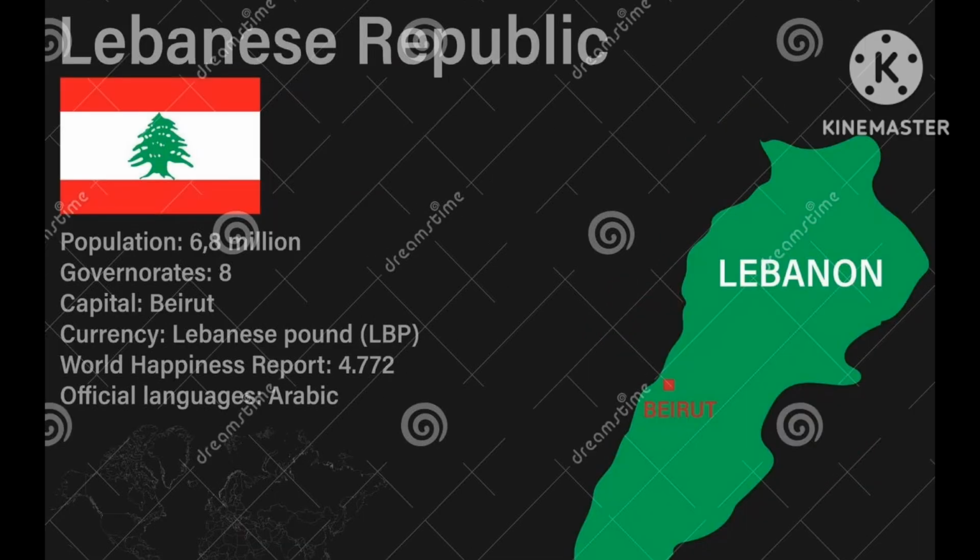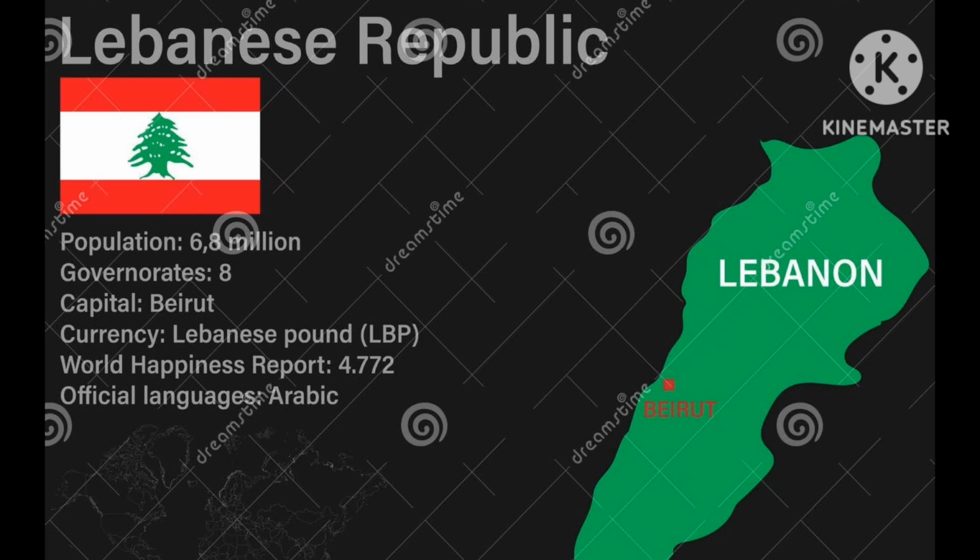The next country is Lebanon. The capital of Lebanon is Beirut. Its currency is the Lebanese pound, and the official language is Arabic. And you can also watch the world map of Lebanon on the screen, and the flag also. It is very important to remember the flag of every country.